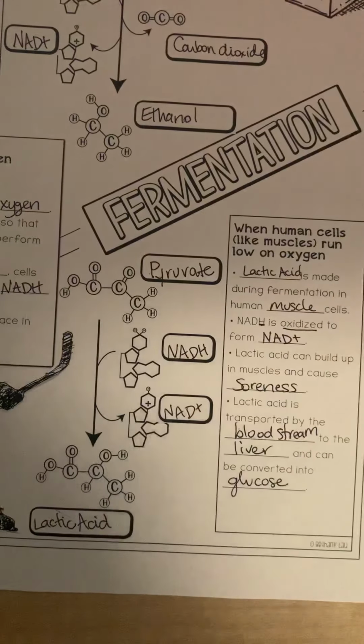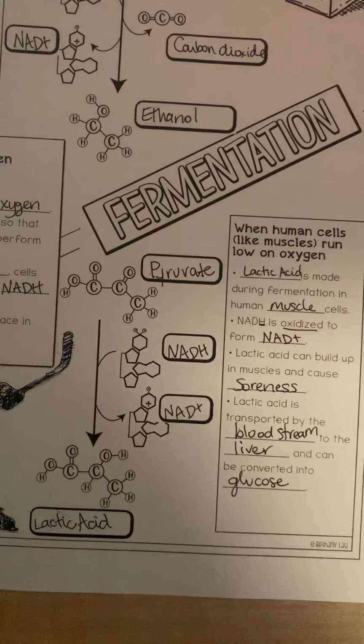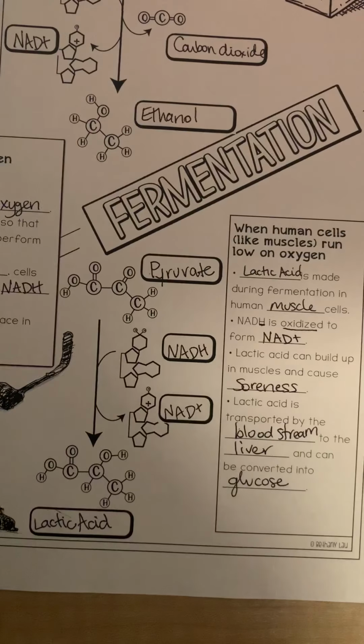Okay, so that is your fermentation. So remind yourself that after glycolysis, the cell normally goes through Krebs cycle and then into oxidative phosphorylation. But if for some reason it's lacking oxygen, it will undergo lactic acid fermentation. So think no oxygen, we end up going into lactic acid fermentation. In baking, where there's yeast present, it doesn't go lactic acid fermentation, it does the alcoholic fermentation. So that's what we just looked at today.